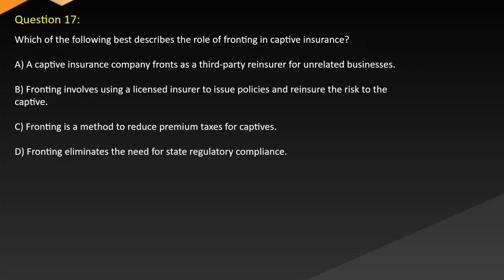Question 17. Which of the following best describes the role of fronting in captive insurance? A. A captive insurance company fronts as a third-party reinsurer for unrelated businesses. B. Fronting involves using a licensed insurer to issue policies and reinsure the risk to the captive. C. Fronting is a method to reduce premium taxes for captives. D. Fronting eliminates the need for state regulatory compliance.